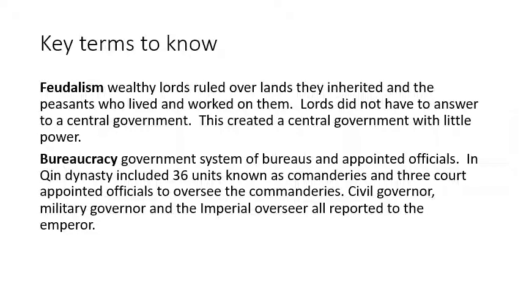Bureaucracy. Government system of bureaus and appointed officials in the Qin Dynasty included 36 units known as commanderies and 3 court-appointed officials to oversee the commanderies. Civil governor, military governor, and the imperial overseer, all reporting to the emperor.